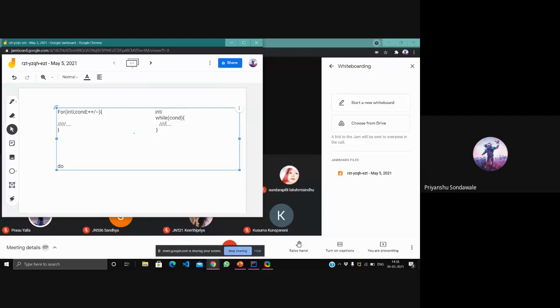In do while, first I write do, open bracket, then I have the block of statements, and my do loop gets closed. Just after the do loop, I have my while condition. Before this, we have initialization and do, and after that plus plus or minus minus.